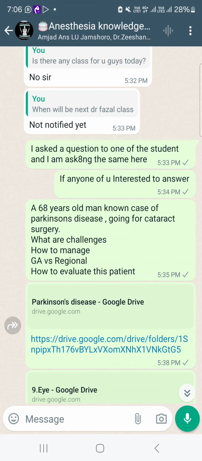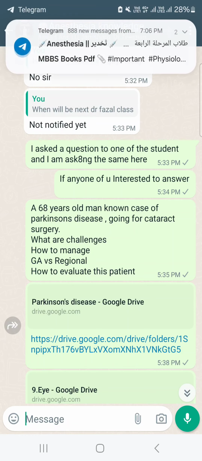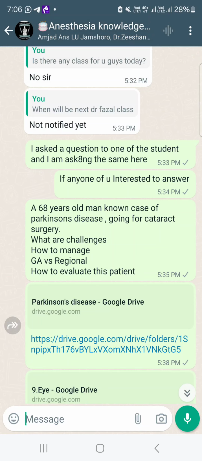So, elderly concerns with reference to physiological, pharmacological and anatomical considerations, making the anesthesia conduct challenging with reference to airway management, with reference to use of anesthetic medications, more chances of comorbidities like cardiovascular or diabetic or anything like that. So one part of this scenario will be with reference to the elderly.